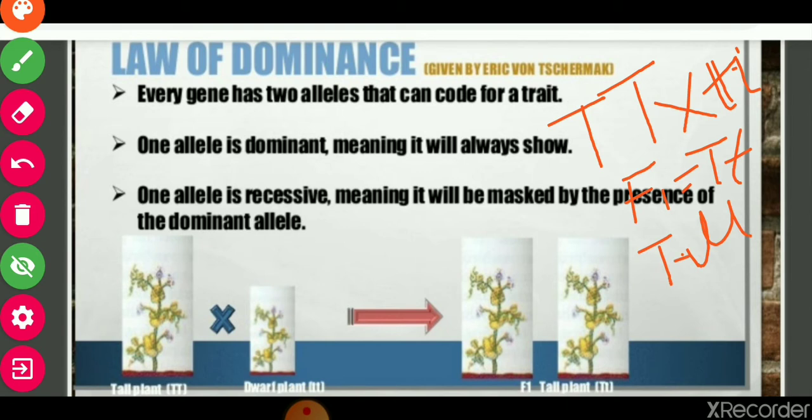It means tallness is the dominant trait here. In the lower figure also, tall plants and dwarf plants are crossed, and in F1 generation all plants are tall. It means the recessive trait is short plant and the dominant trait is tall.